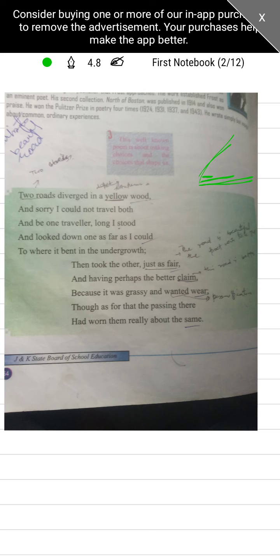Yellow wood, here the color yellow appears. It means the color of the leaves have turned yellow, which is actually depicting autumn season. It depicts autumn season because the color of the leaves appears yellow in autumn season, right? So this poem is actually described in autumn season.